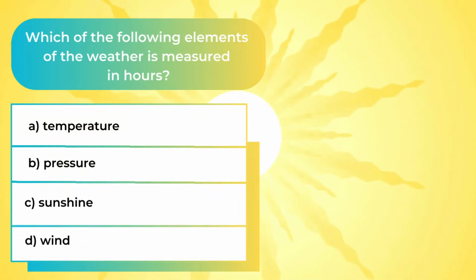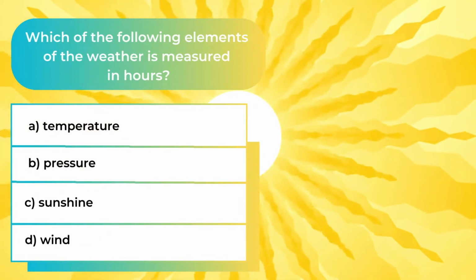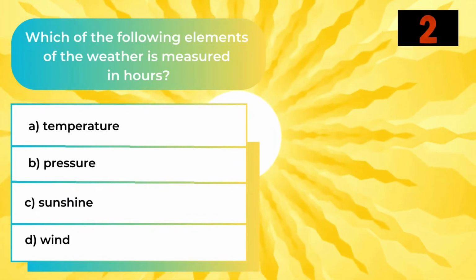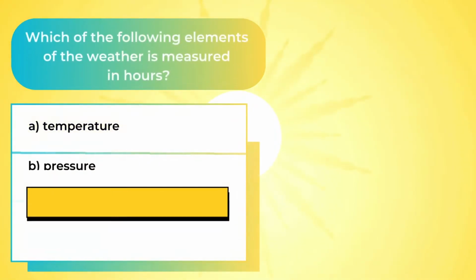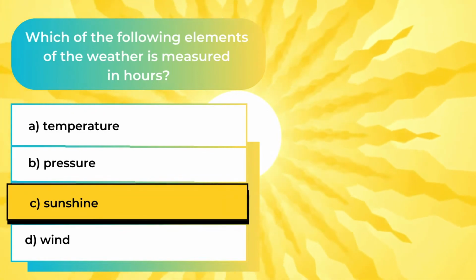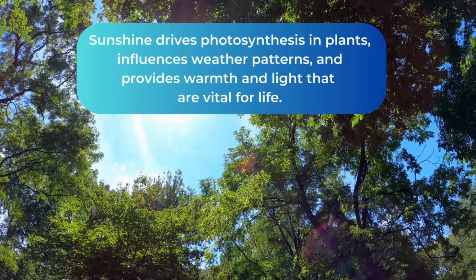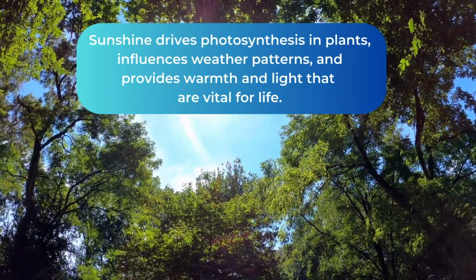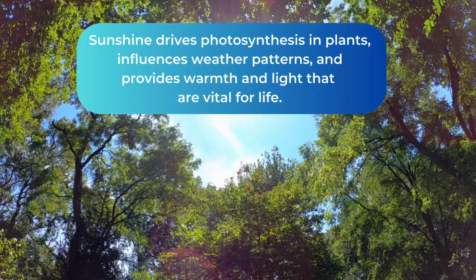Which of the following elements of the weather is measured in hours? The answer is C. Sunshine. Sunshine drives photosynthesis in plants, influences weather patterns, and provides warmth and light that are vital for life.